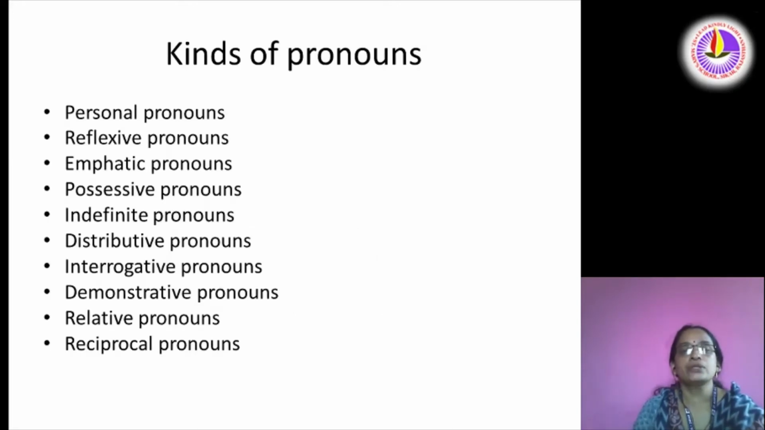Kinds of pronouns. There are 10 types of pronouns. They are personal pronouns, reflexive pronouns, emphatic pronouns, possessive pronouns, indefinite pronouns, distributive pronouns, interrogative pronouns, demonstrative pronouns, relative pronouns, and reciprocal pronouns.